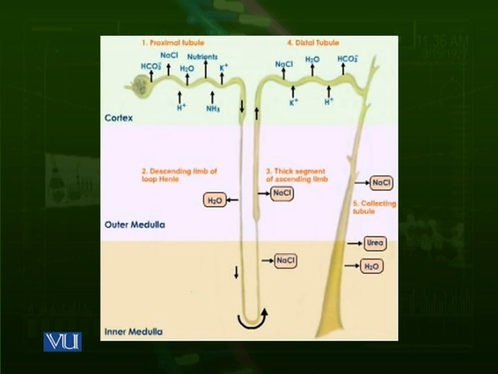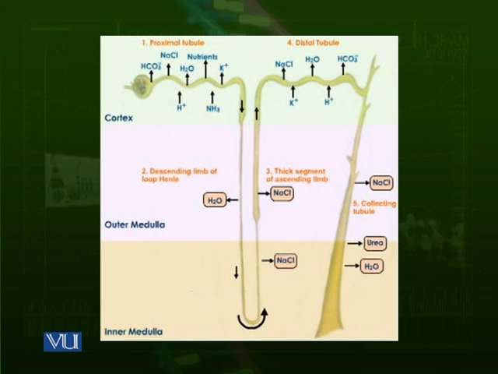This process occurs against the concentration gradient, and it occurs by diffusion. Then you can see down in the medullary region, in the loop of Henle, that water and sodium chloride are removed, and they go back to the medulla, are absorbed by nearby blood vessels, and return to the blood.